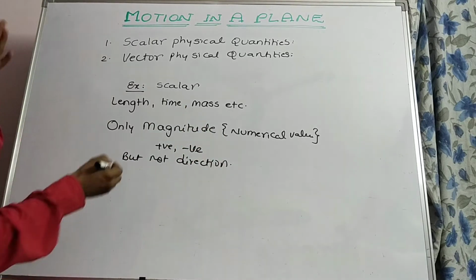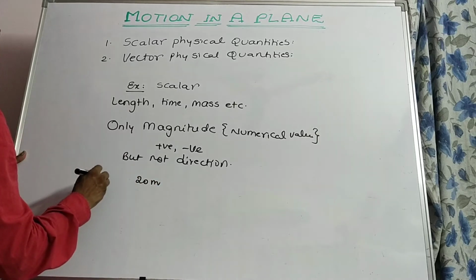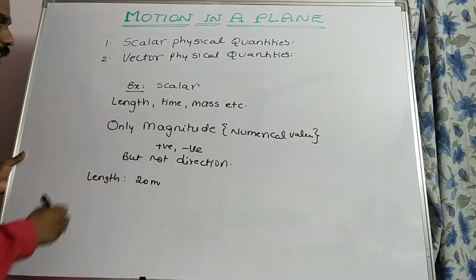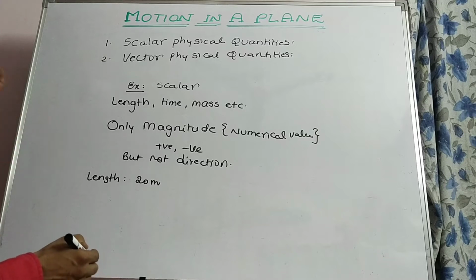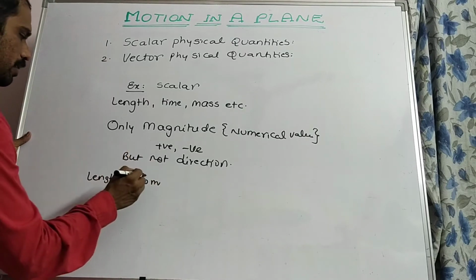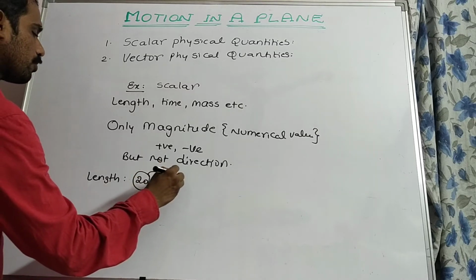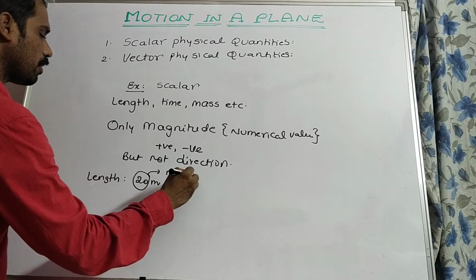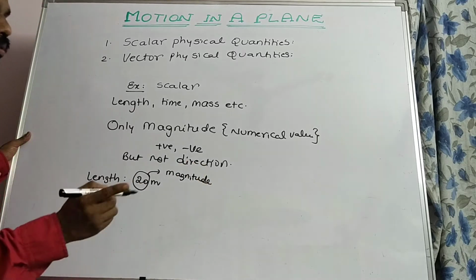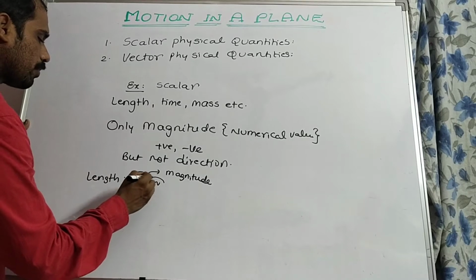So here we have 20 meter length as the physical quantity. Length is the physical quantity that can be given as 20 meter itself. Here 20 represents the magnitude or numerical value, and that is followed by an appropriate unit.